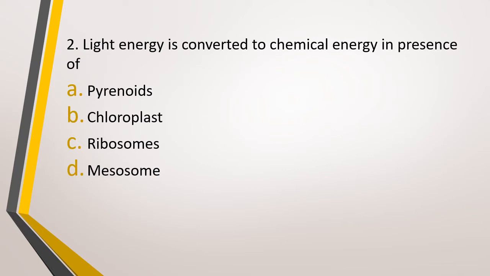Question number 2. Light energy is converted to chemical energy in presence of option A, pyrenoids, option B, chloroplast, option C, ribosomes, or option D, mesosomes. Light energy converted to chemical energy in presence of. Correct answer is option B, that is chloroplast.